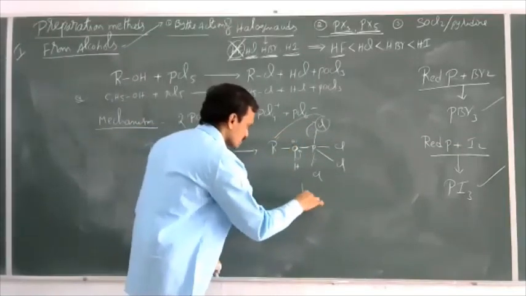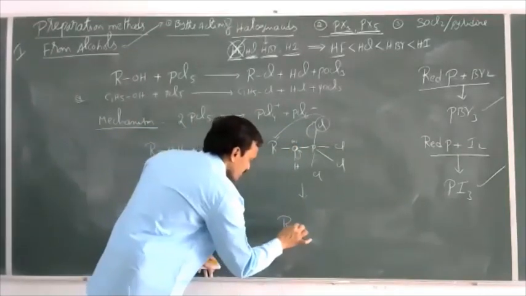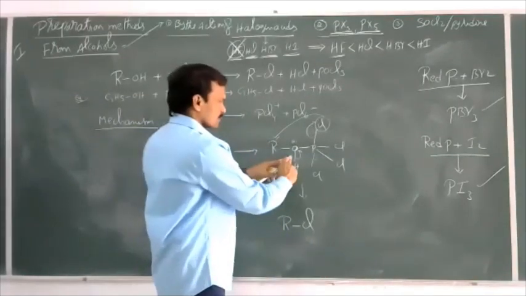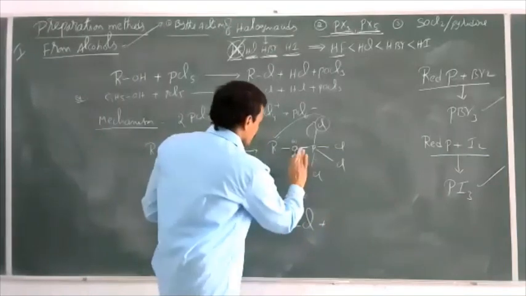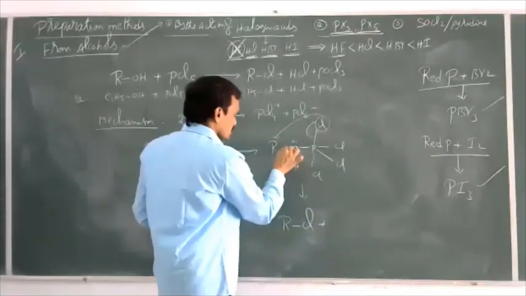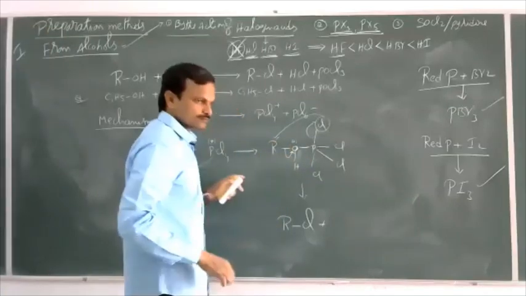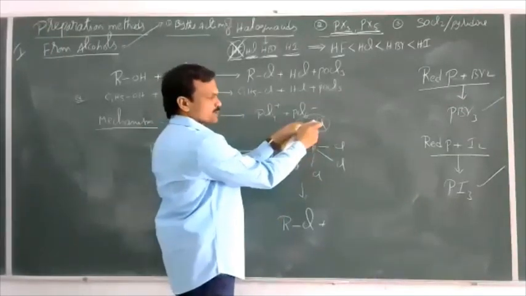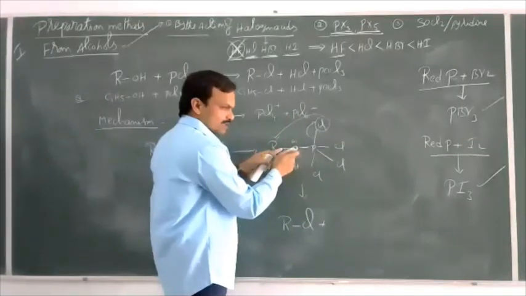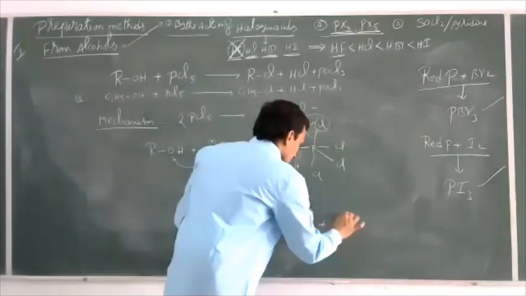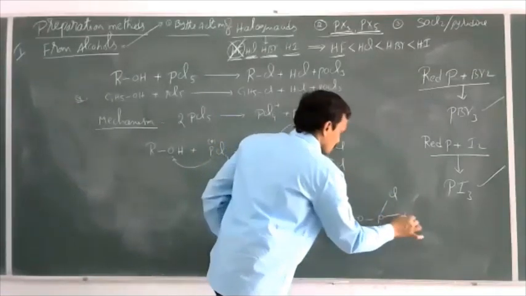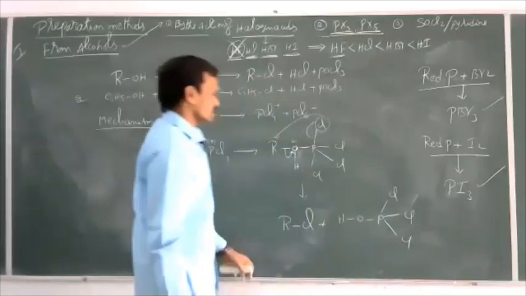Then it gives RCl plus, let it be as it is first. Cl minus donates an electron pair to R, and then this electron pair is transferred to oxygen. Then we can get HOPCl3.